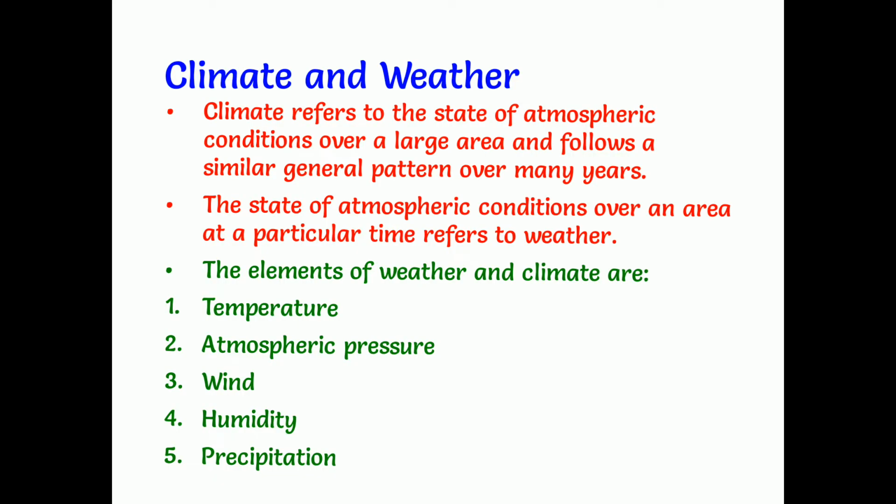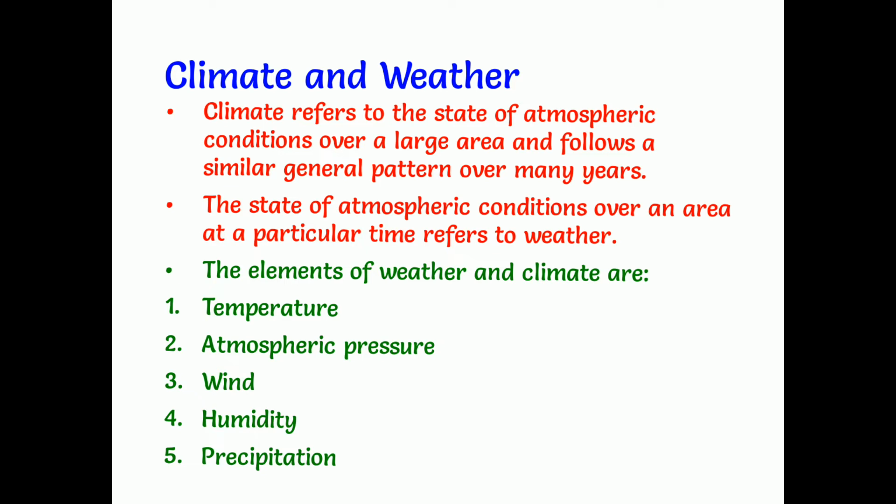So already we have discussed what climate and weather are. Once again we'll refer to that. Climate refers to the state of atmospheric conditions over a large area and follows a similar general pattern over many years. And what is weather? The state of atmospheric conditions over an area at a particular time refers to weather. So this is the difference between climate and weather. Now let us see the elements of weather and climate.